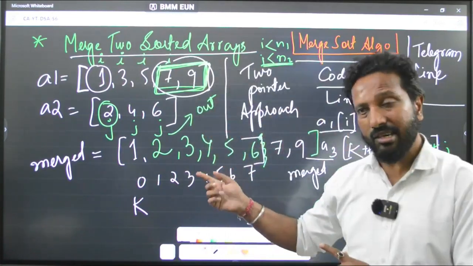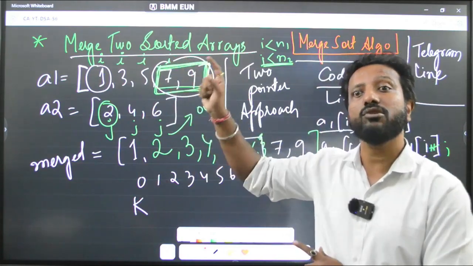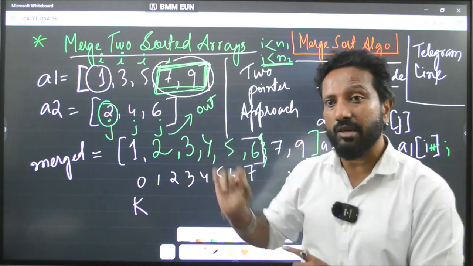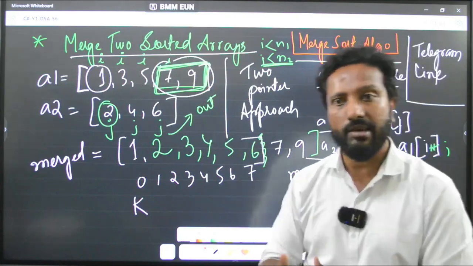Hope everything is clear. Guys, you will get this question for sorted arrays also, you will get this for sorted linked lists also. So, this concept is very, very important. Okay. So, let us try to replicate this thing in our editor. Fine.